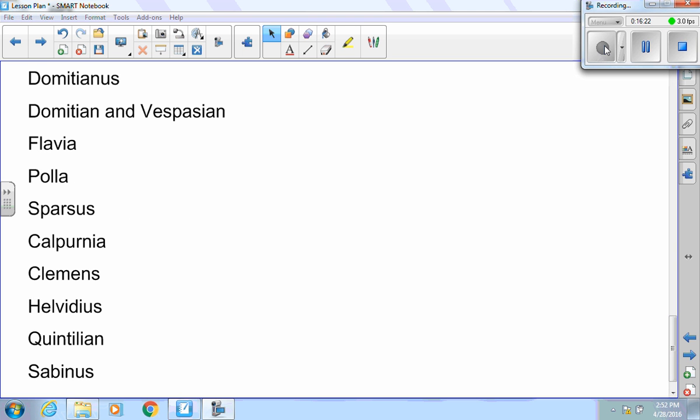Here are the characters. You have Domitianus. He's the emperor. Domitian and Vespasian, those are the two brothers that Domitianus adopts. Flavia is the mom that Paula is griping to, but she doesn't pay attention. Paula is a woman who's having to marry Sparsus, who's the old dude. Sparsus is rich and gets to do pretty much whatever he wants.